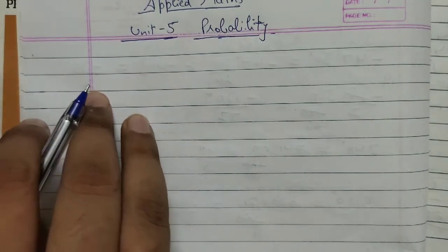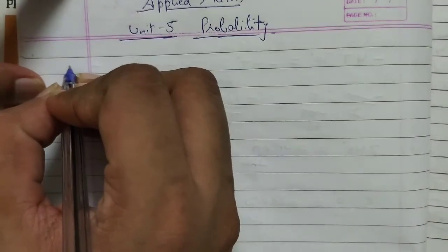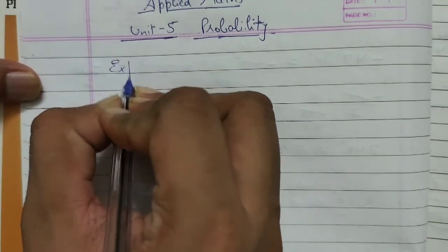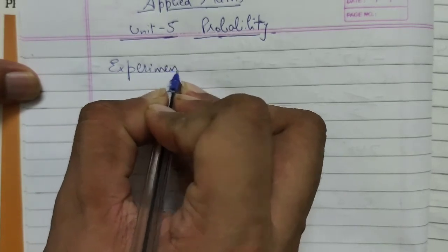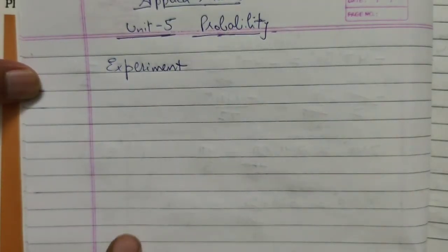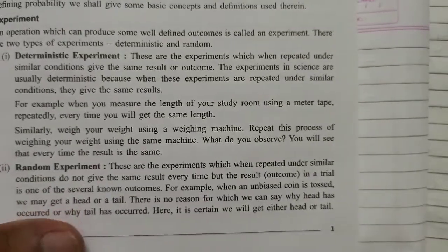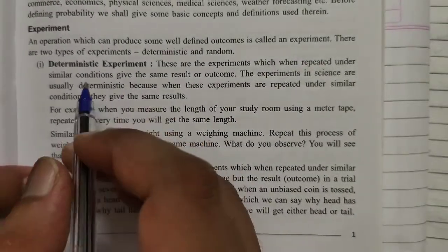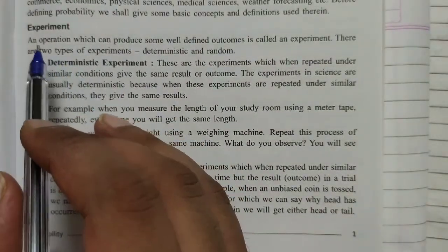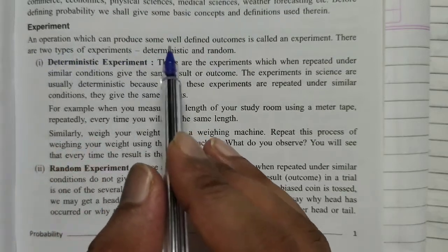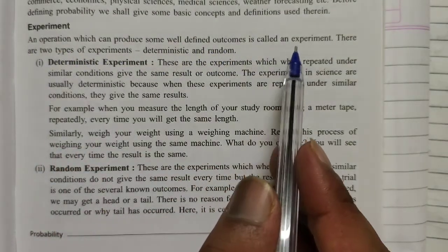So probability consists of certain basic terms. The first term is experiment. So we should know about experiment. So experiment can be of two types. An operation which can produce some well-defined outcomes is called an experiment. This is applied maths chapter unit 5. So experiment is what? An operation which can produce some well-defined outcomes is called an experiment.